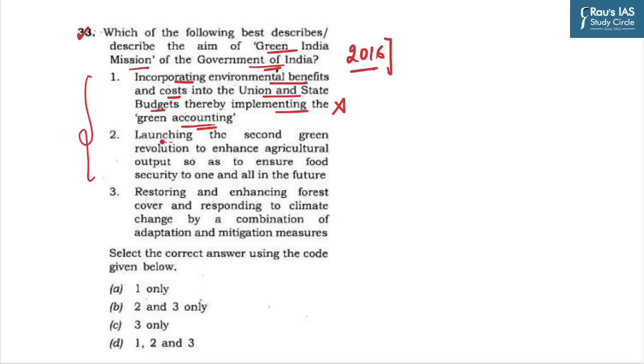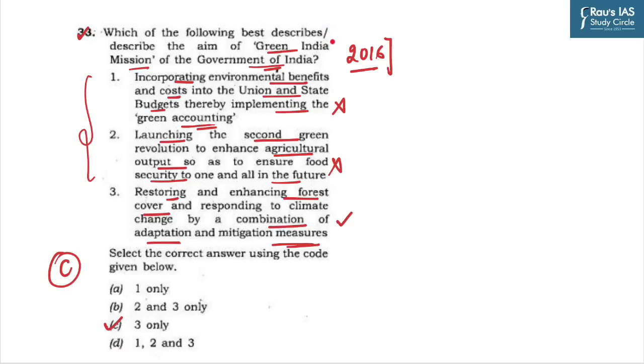The second statement says, launching the second green revolution to enhance agricultural output so as to ensure food security to one and all in the future. It is again an incorrect statement, as this scheme, Green India Mission, focuses to enhance the forest cover in the country. And the third statement says, restoring and enhancing the forest cover and responding to climate change by a combination of adaptation and mitigation measures. It is a correct statement, as the aim of the Green India Mission is to restore and enhance the forest cover in the country. And the correct answer to this question becomes C, which is 3 only.